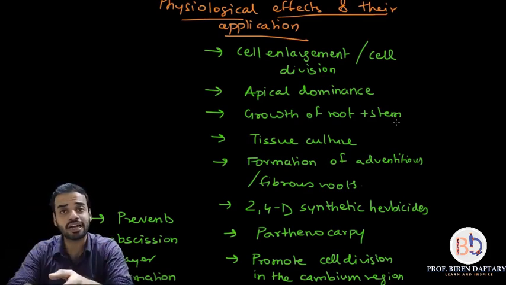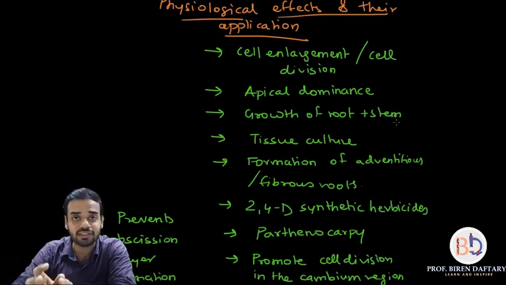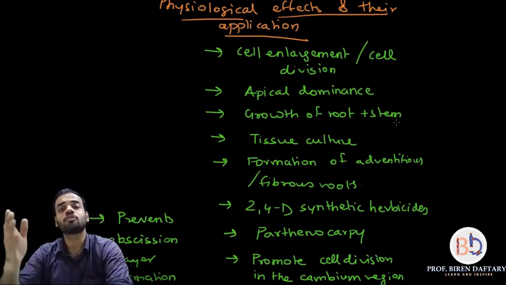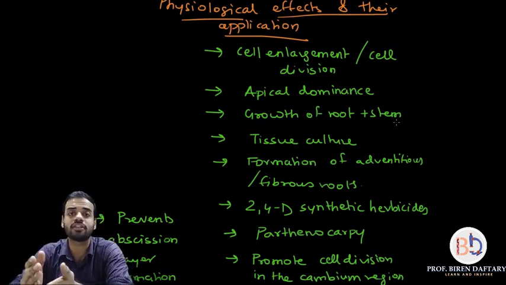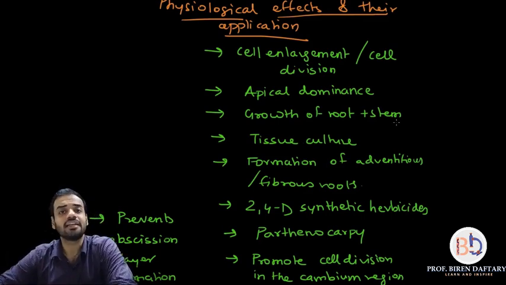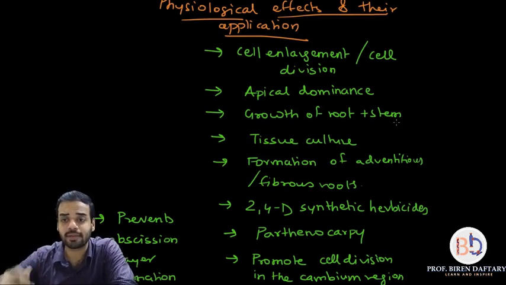You don't want that to happen, so you want to kill the dicot weeds. So you can use certain auxins which will protect the plant that you want and kill the other ones. That is called a herbicide, or also a weedicide. The example given is 2,4-D, dichlorophenoxyacetic acid. Is this clear? So this is an application.